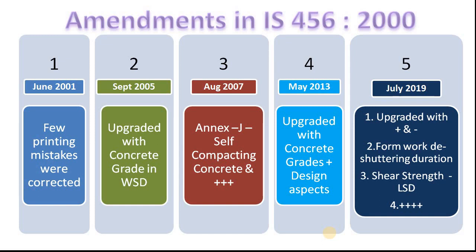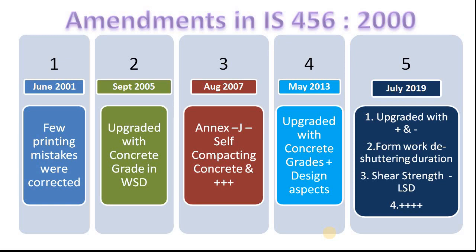Let us see the amendments in this fourth revision of IS 456. These amendments are shown here. The first amendment was made in June 2001, a year after the fourth revision. This amendment mostly concentrated on printing mistakes only. In the second amendment, which was done in September 2005, the concrete grade in working stress was updated to M55.